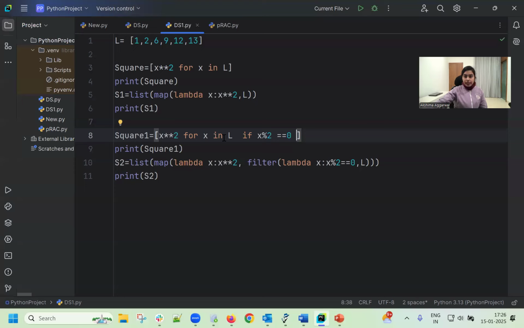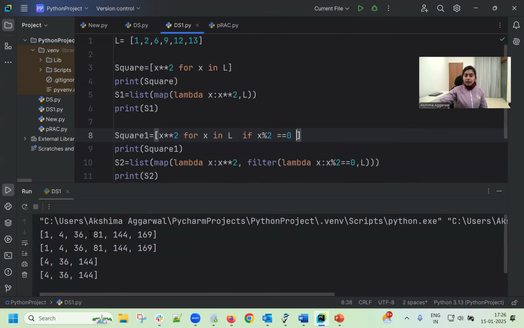I have already written the code in Python. I have a list. First of all, I am computing the squares of all the elements which are present inside the list with the help of the comprehension and the map function. Secondly, I am computing the squares of even numbers only. Right. Now let's run the file.